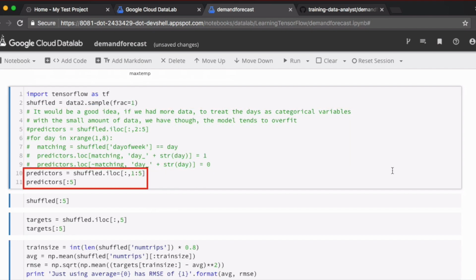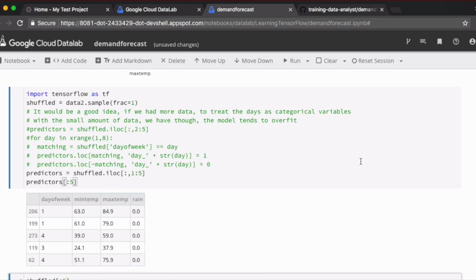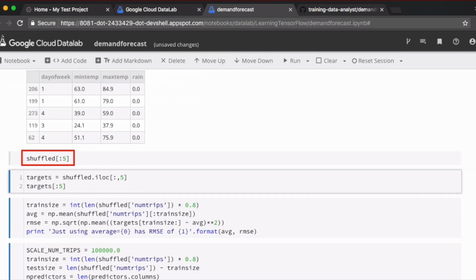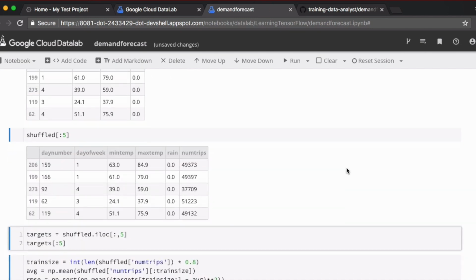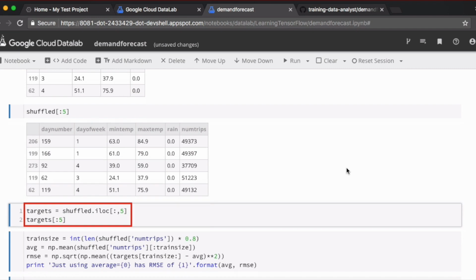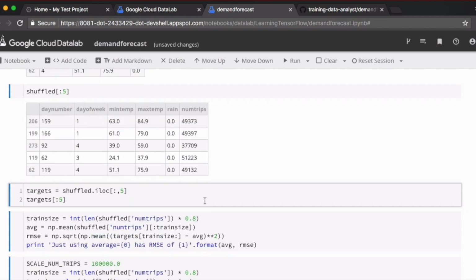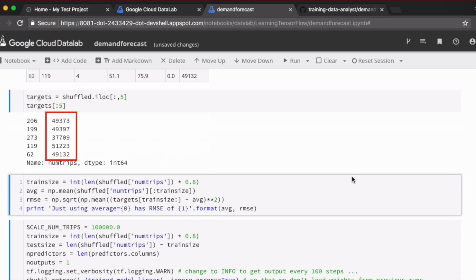The predictors for this regression are columns 1 through 5. These are the columns for the day of week, min temperature, max temperature, and rain. Let's quickly sample the shuffled data set. It's the same data we set up except in random order. The target, or what we want to predict in our machine learning model, is the number of trips taxicabs take. In our training data set, this will serve as the training labels for our regression. The number of trips is at index 5.